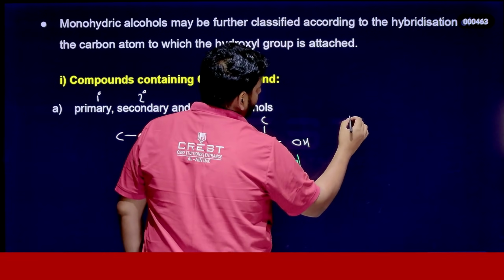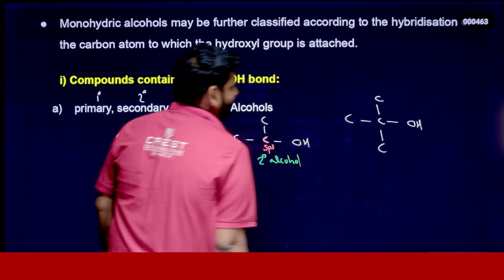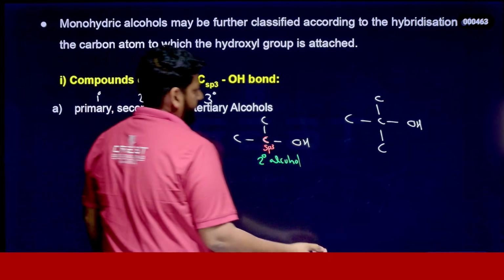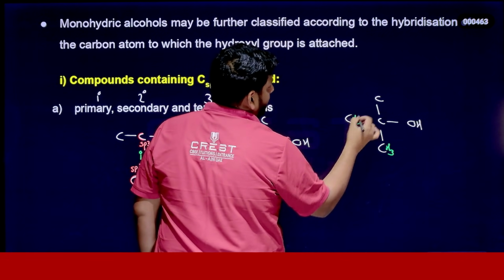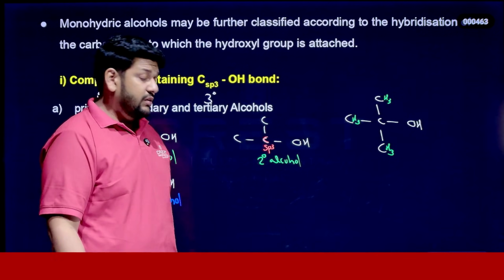Look here. Just imagine I have this alcohol. Ready? If you fill in the hydrogens, it will be CH3, CH3, here it is CH3, here it is CH3, here no need of hydrogen, right? All four valencies are already full, right?